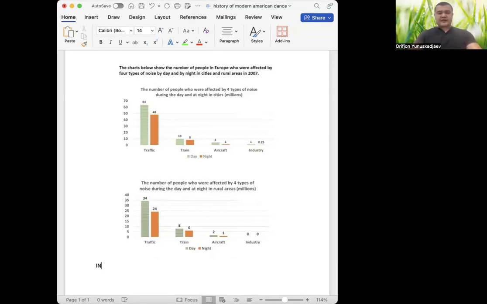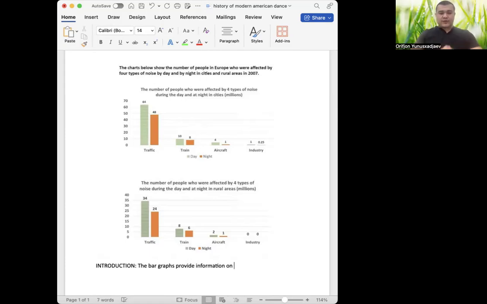Now, about an introduction. The introduction is pretty simple, right? You don't have to try to make it so complicated. Just simply enjoy the moment of writing, rephrasing some specific words. Again, not everything has to be paraphrased. For example, it says in the question, the charts. So I'll simply write the bar graphs. It says below, I'm going to skip that, so I can simply write provide information on, right? So it says number.